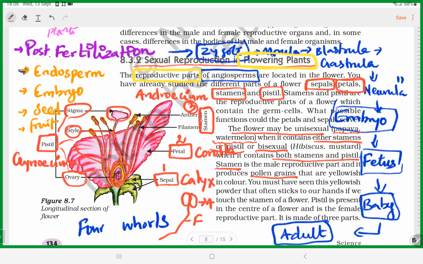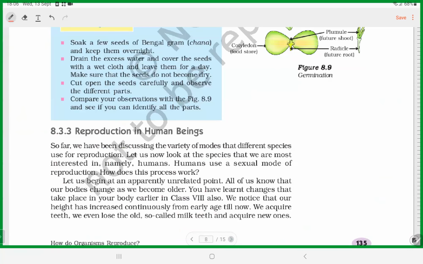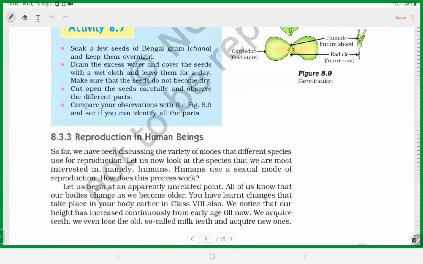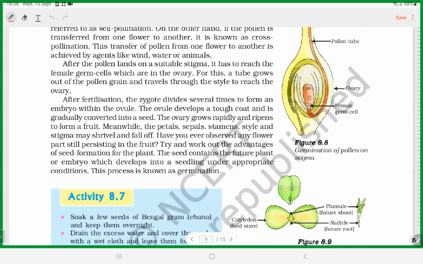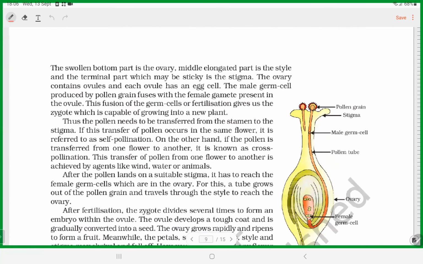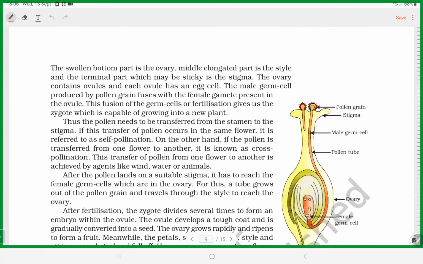And pistil should produce what? Female gametophyte. Pollen grain is the male gametophyte. Pistil produces the female reproductive, meaning gametophyte. Female gametophyte are produced by the pistil. Can you understand? Is it clear?